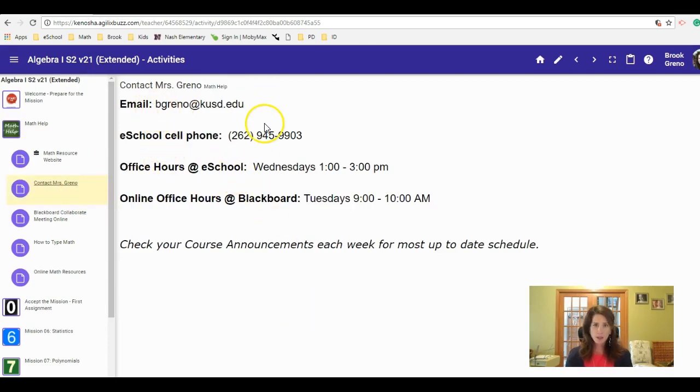You can email me, that's one main form of communication. The other one is my cell phone. So the cell phone is just for me. You can call me directly. This is what we use for discussion-based assessments, and also texting. I have students that text me all the time. Sometimes they'll text me to set up a discussion-based assessment. They'll text me that they need help, maybe just a question of where is this located, or I can't access this. So definitely using my cell phone as much as possible.